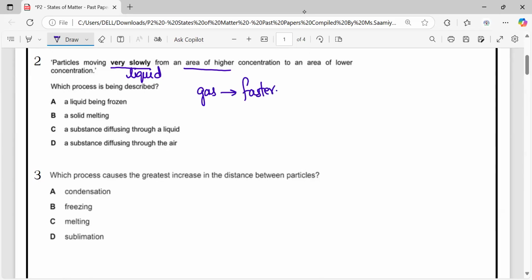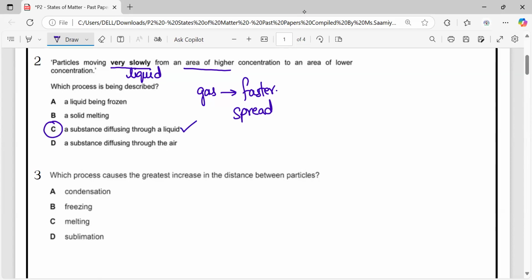Gas particles diffuse or spread around faster as compared to the liquid. So liquid particles diffuse slowly from an area of high concentration to low concentration. So option C is correct. A substance diffusing through a liquid.